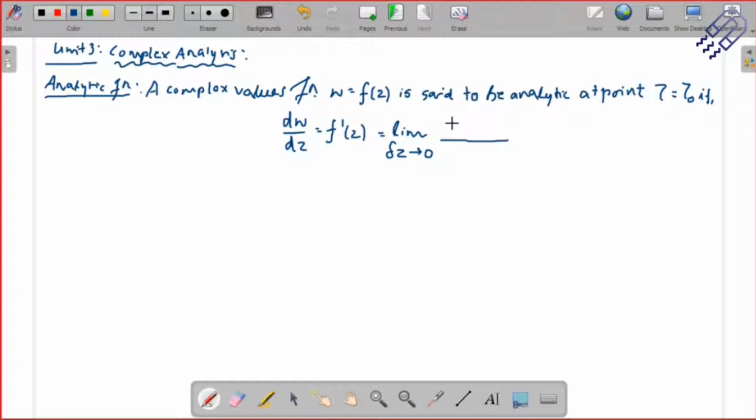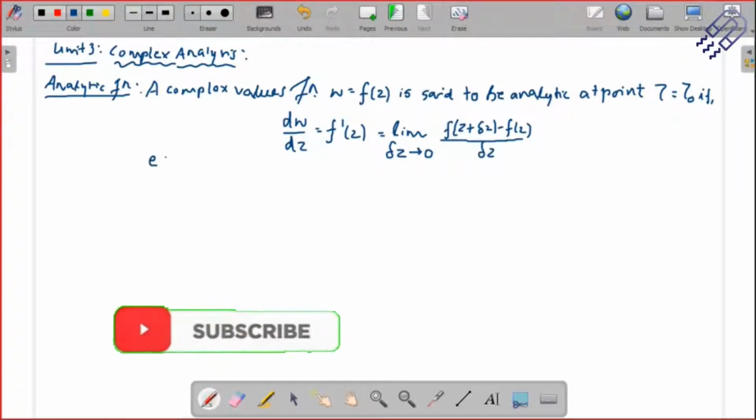And you know how to write down the differential form of this. This is f of z plus delta z minus f z. When you did limits in your class 11, 12, you might have come across this definition of differentiation. So you'll basically say that it's analytic at this point if this exists.